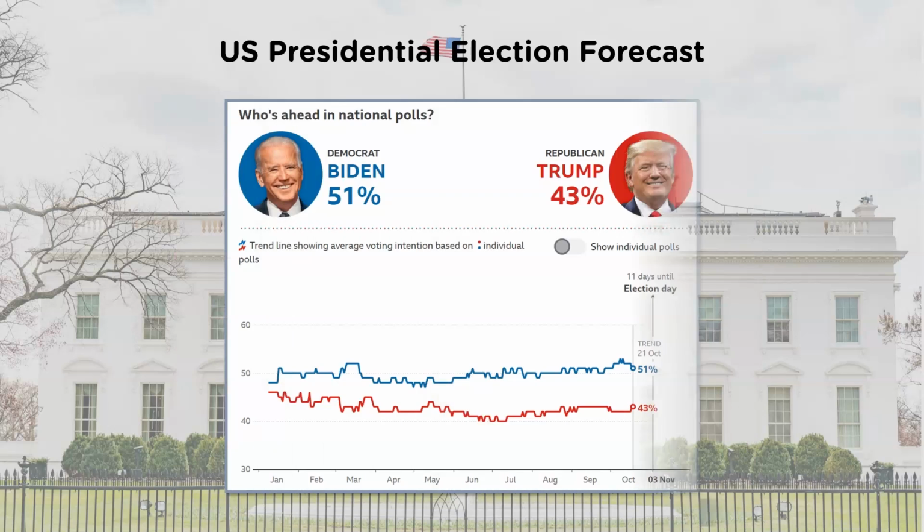Now, the BBC forecast tells that Biden is leading national presidential polls with 51%. He has hovered around 50% in recent months and has had a 10-point lead on occasions. So clearly, Joe Biden is set to be the next US president. Let's wait and watch what happens on the 3rd of November. The voters of America will decide on 3rd of November whether Donald Trump remains in the White House for another 4 years.